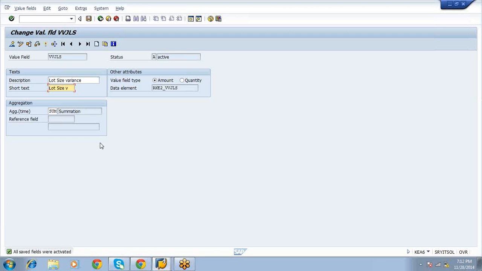Suppose some fixed activity types are there. That means if you produce one product or 100 products, that value will be the same. In that case, standard and actual you will get some difference. That amount will show amount only, not quantity.